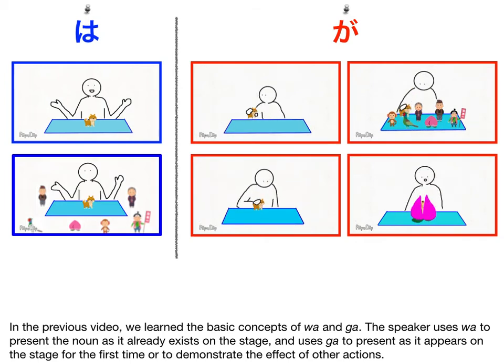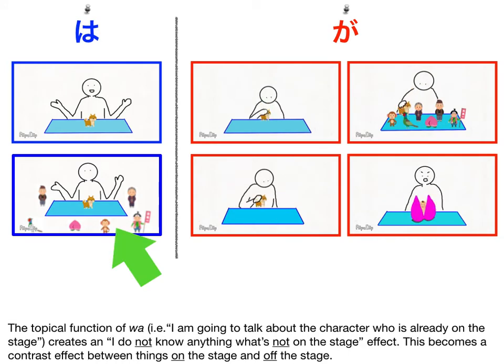In the previous video, we learned the basic concept of wa and ga. The speaker uses wa to present the noun as it already exists on the stage, and uses ga to present it as it happens on the stage for the first time, or to demonstrate the effect of other actions. The topical function of wa, I'm going to talk about the character who is already on the stage, creates an "I do not know anything about what's not on the stage" effect. This becomes a contrast effect between things on the stage and off the stage.